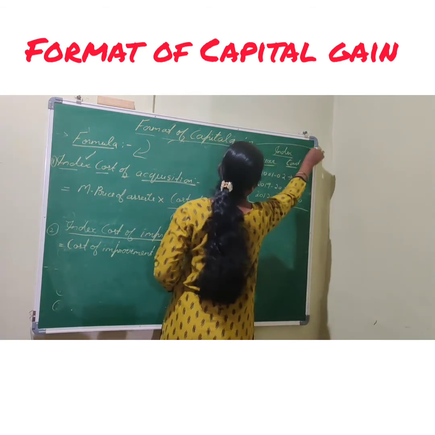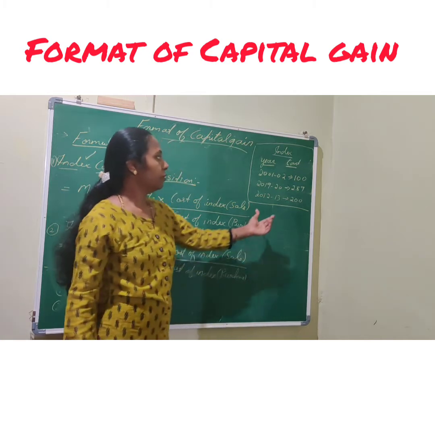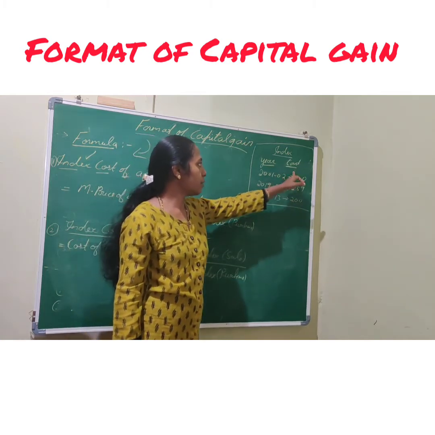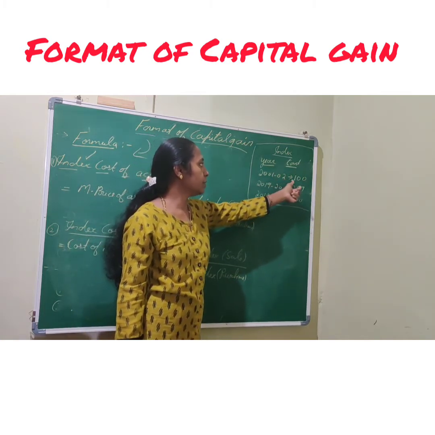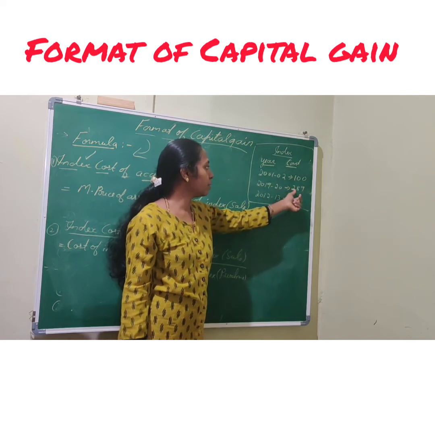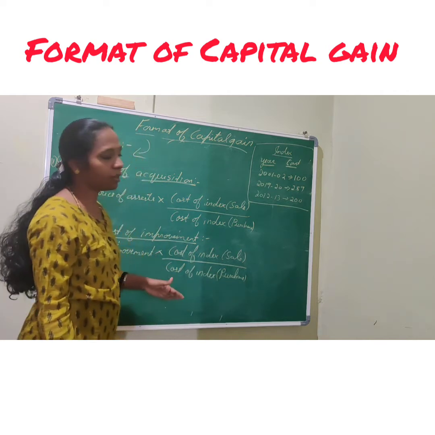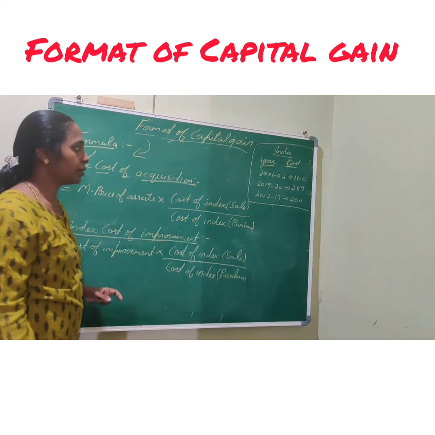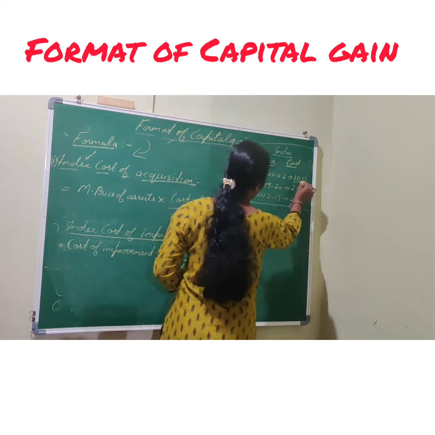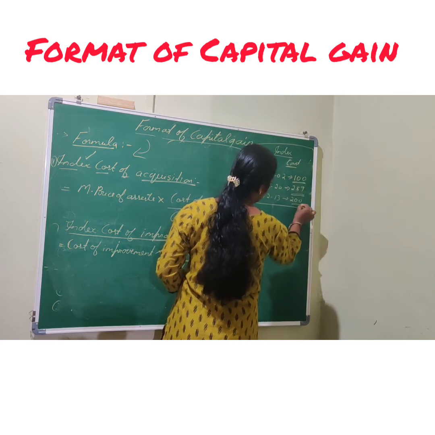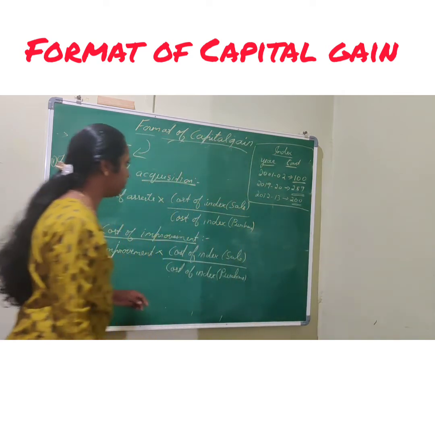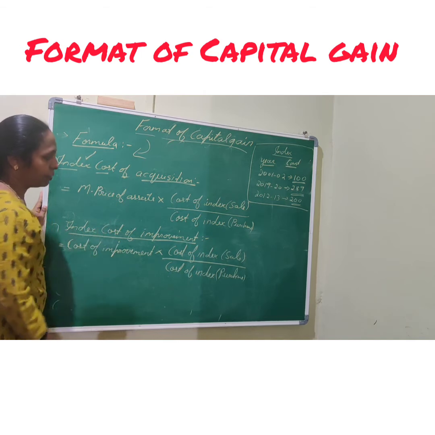Index is given by the department. Here I have written year and cost: 2001-02 it is 100, 2019-20 it is 289, 2012-13 it is 200. In this way every year one amount is given, which is known as the cost index, already calculated and given by the government every year, and that we have to include here.